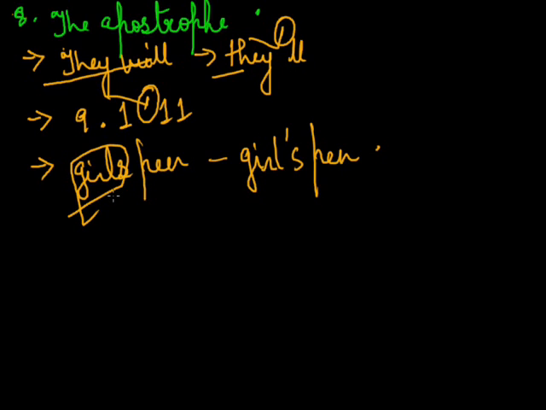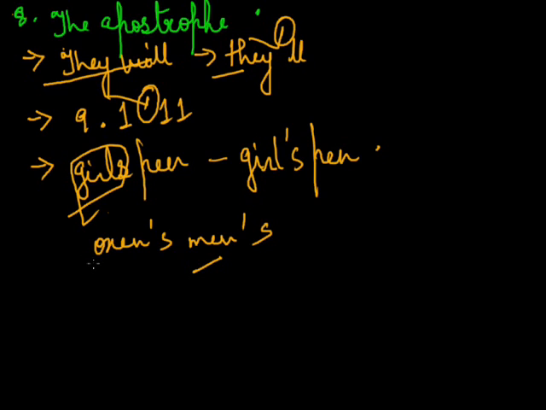It is also used to indicate the possession of a plural noun that does not end in s. We add an apostrophe and then a small s, like oxen's yoke. Policemen is already plural, apostrophe s, policemen's duty.